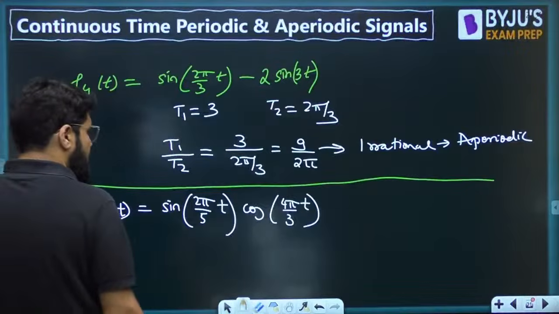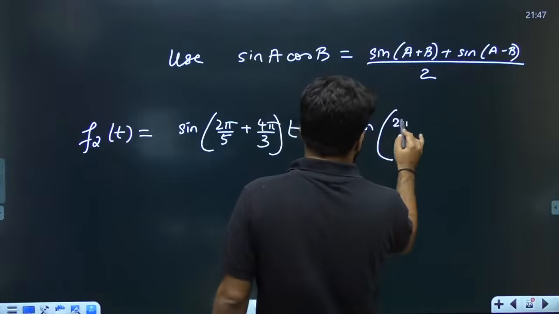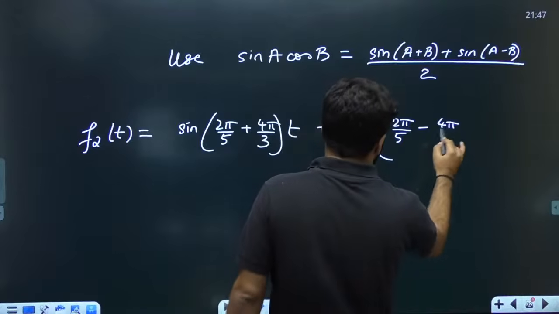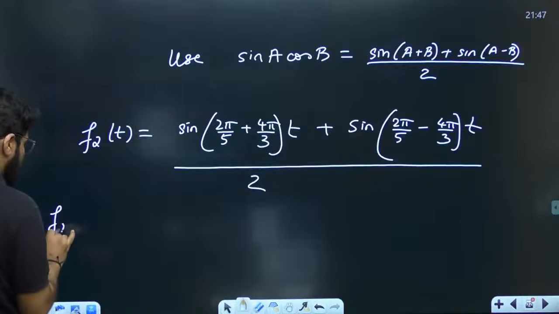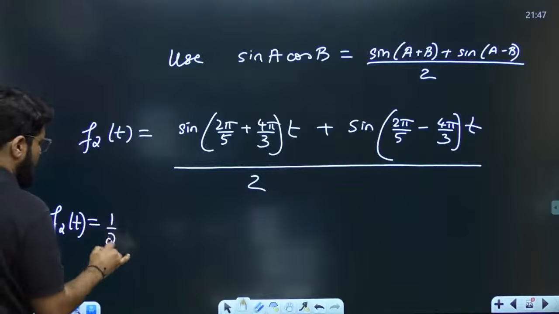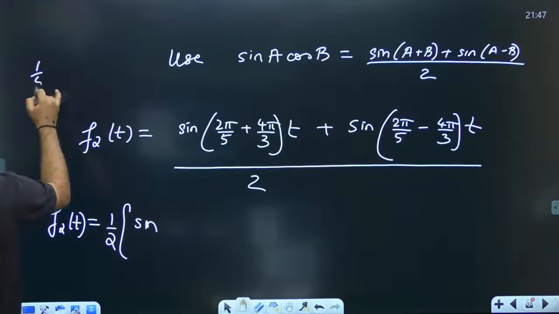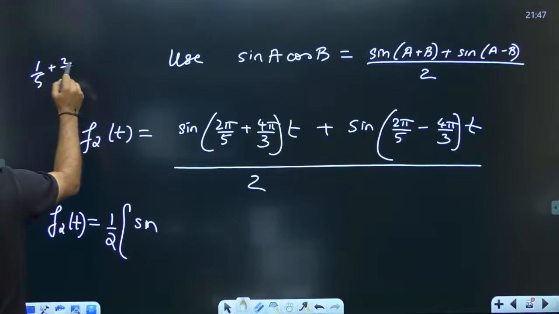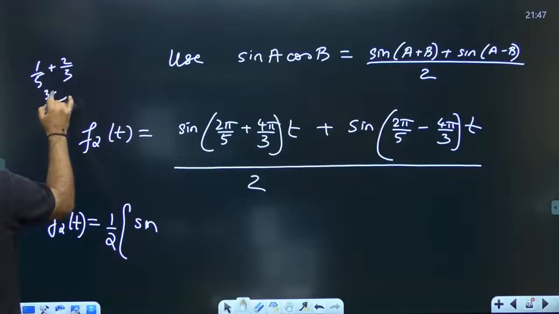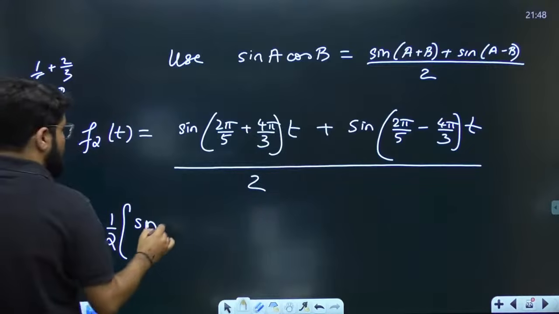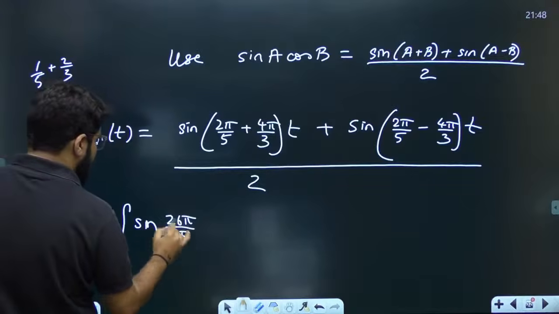ये हो गया? Right, plus 4π/3 है. Plus sin(A−B), so plus sin(2π/5 − 4π/3)t, whole divided by 2. So f2(t) is now equal to 1/2, separate किया. Sin of how much? If I just do this rough calculation, 2π भी common लिया तो 1/5 and then 2/3, simplified as (3 + 10)/15, that is 13. So 2π into 13, 26π/15 t.